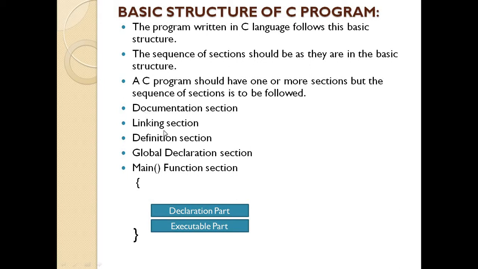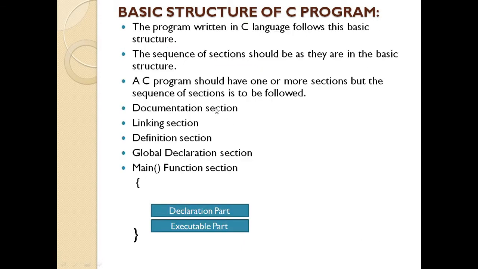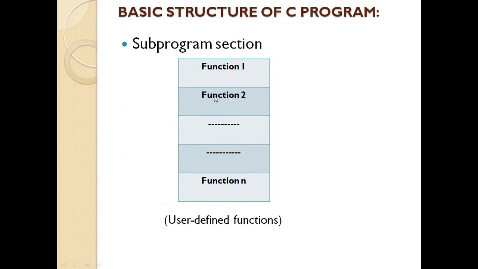First is the documentation section, second is the linking section, third is the definition section, fourth is the global declaration section, fifth is the main function section. The main function section is divided into 2 parts, the declaration part and the executable part, and last is the subprogram section. The subprogram section includes multiple functions that are user defined. User defined means programmer created functions. So how many sections are basically required for writing the C program? First documentation, second linking, third definition, fourth global, fifth main, and sixth the subprogram section.